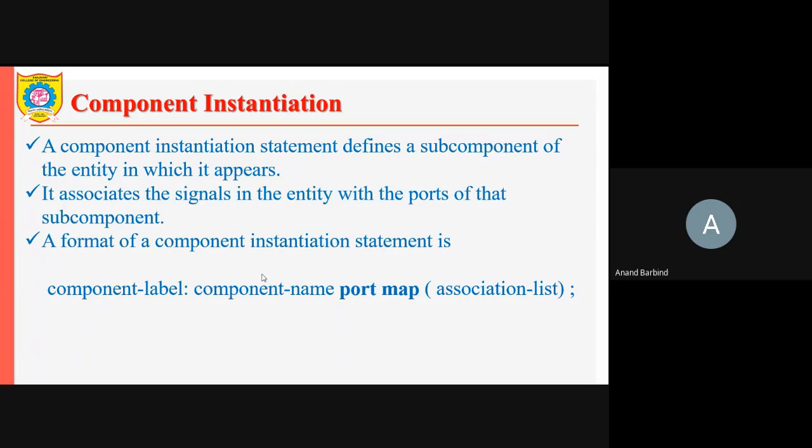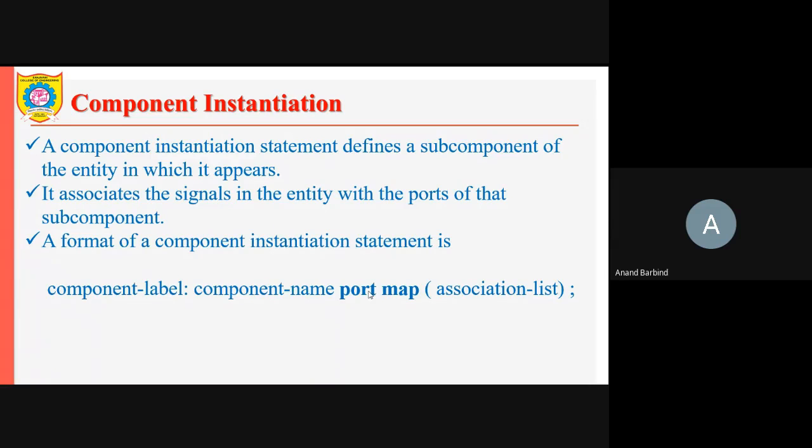The format of the component instantiation statement is like this. You have to specify the component label, then the component. This component label will be different for the different instances, whereas the component name will be the same for all the instances. Then port map, and this is the association list for that particular component.